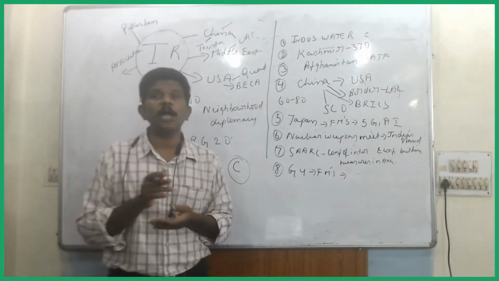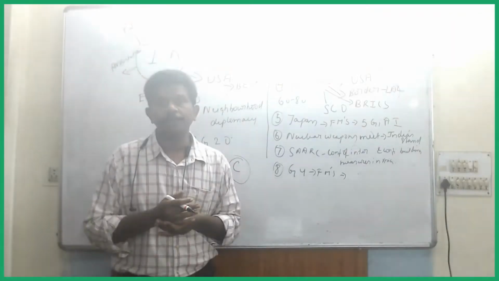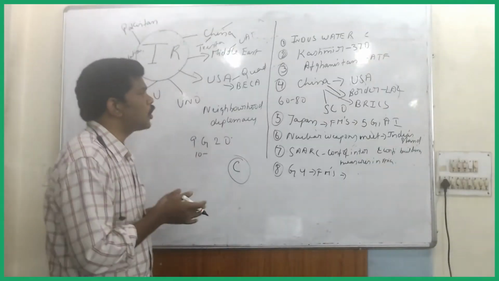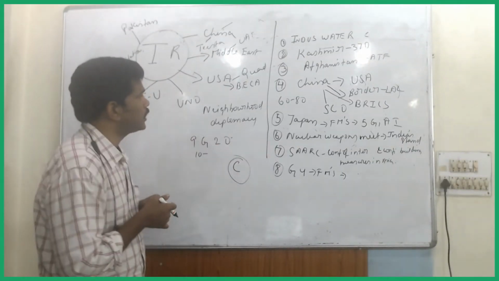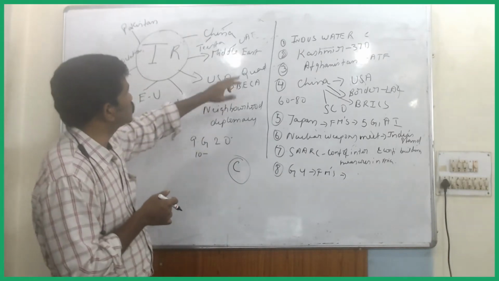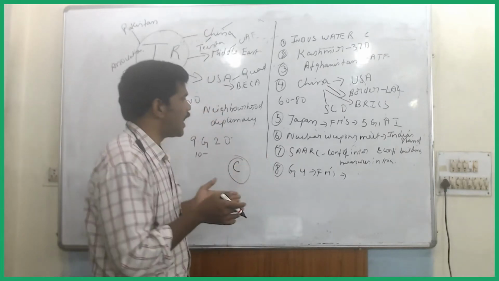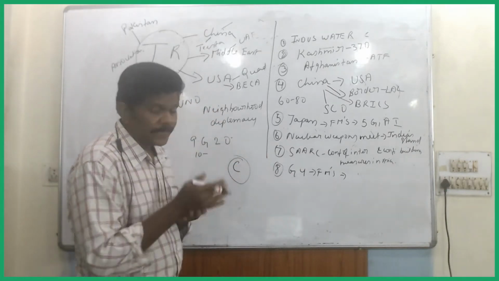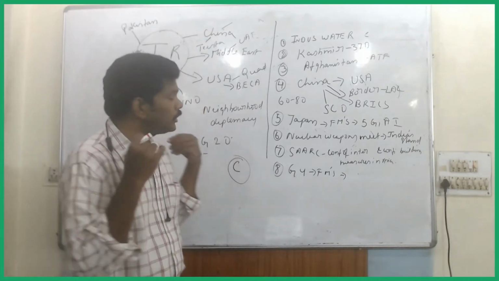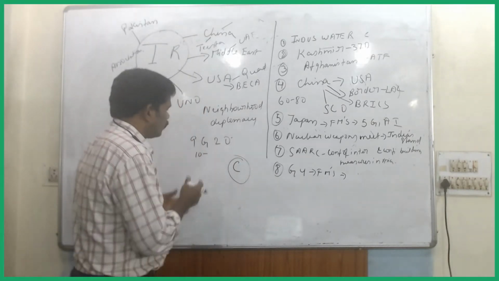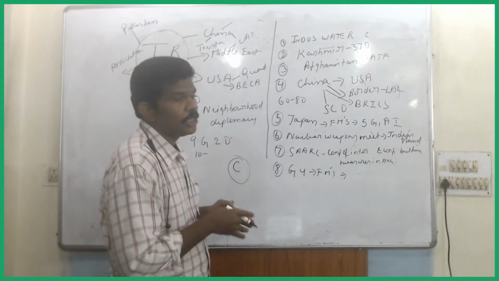The Senkaku Diaoyu Island dispute between Japan and China also may be important. And when you are talking about China, there are other areas like the problem between the USA and China: the technological war, or the other disputes between the USA and China regarding 5G.